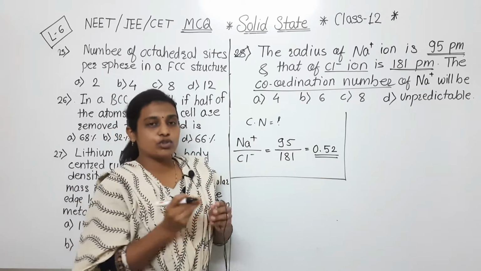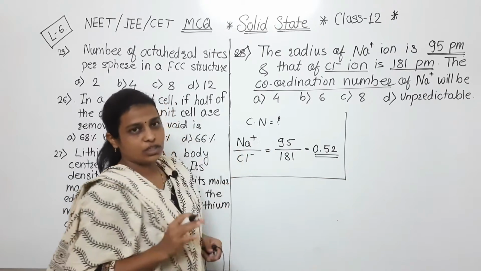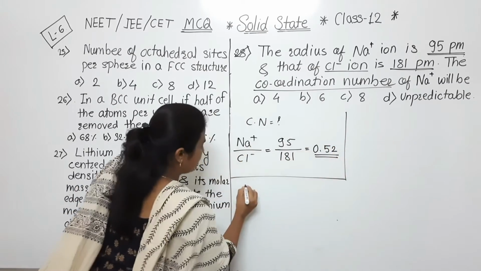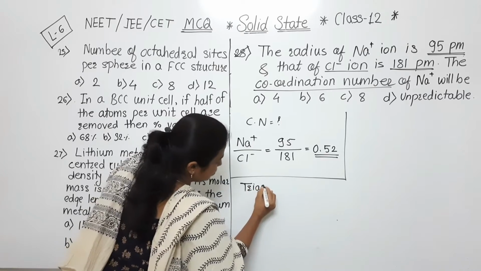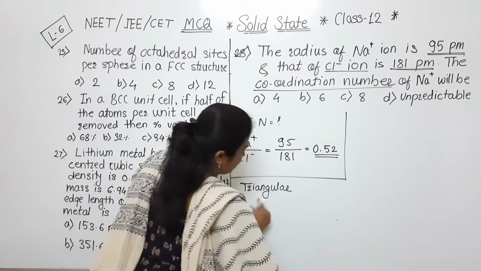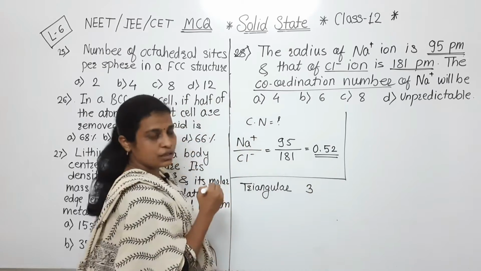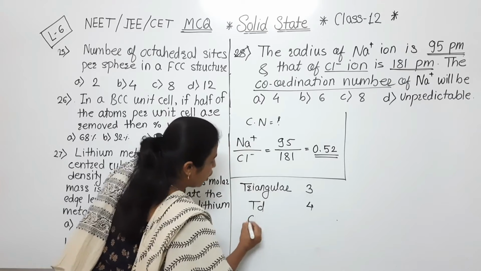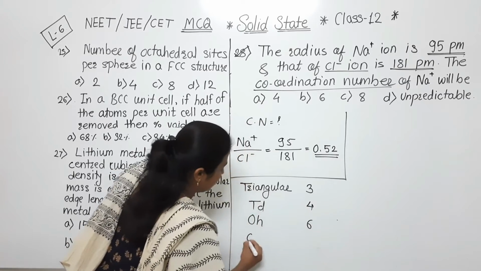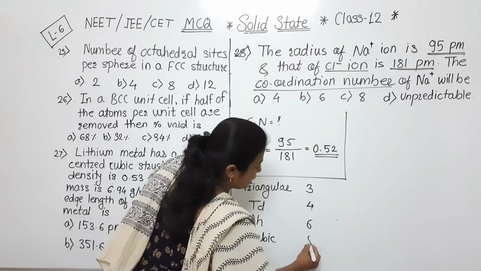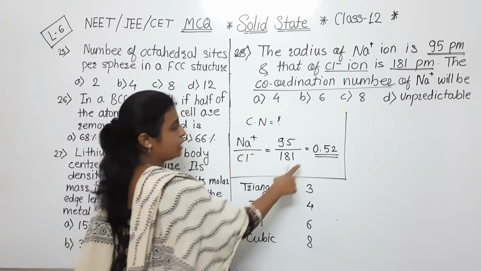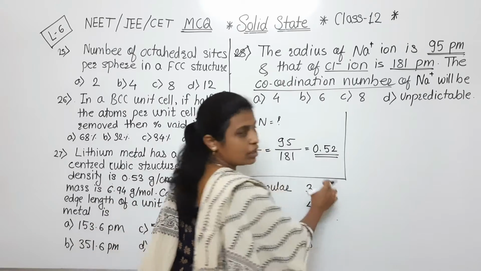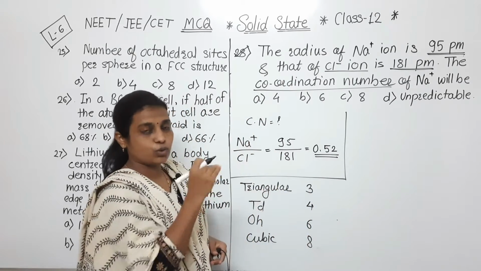Now how is that ratio useful to find out that coordination number? As we know, if we consider any one that is triangular, its coordination number is 3. If tetrahedral geometry, then coordination number is 4. Octahedral it is 6, and if cubic then it is 8. तो यहाँ पे हमें find out करना है what is the structure of this one. Now how will we get? That is based on the ratio of cation to the anion.